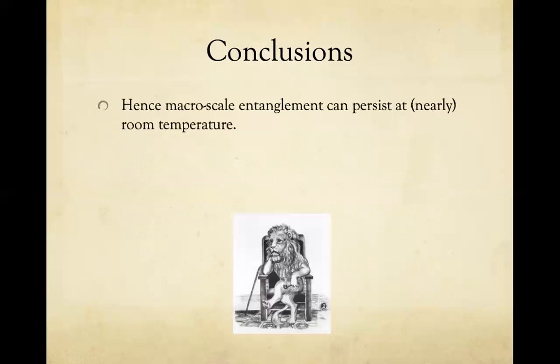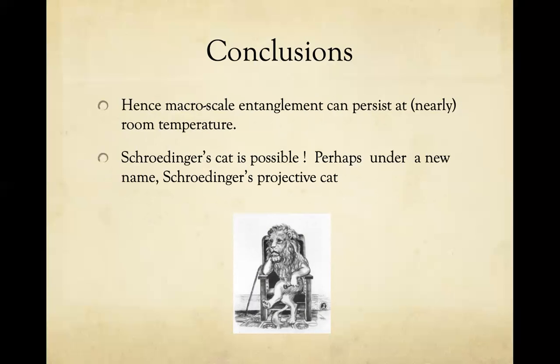So in conclusion, we can say that macroscale entanglement can persist at nearly room temperature. So maybe as a final statement, you can say Schrodinger's cat is possible, but perhaps under a new name, perhaps Schrodinger's projective cat, which I drew right here.